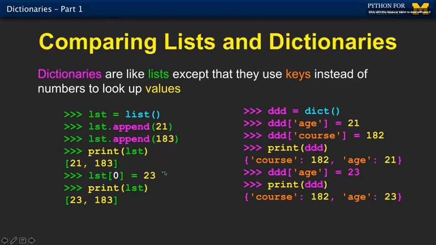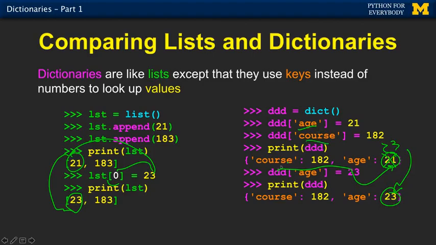And then continuing on, they're mutable, which means we say list sub 0, and this is the index. So in a list, the index is the position, and we put a 23. We put a 23 into position 0, and so when we see that, we see a 23 coming out. And here, if we're going to change something, we're going to say, oh, go find that thing marked with the tag age and replace that with 23. So that puts the 23 in here and replaces it, and so when we print that out, we get 23.